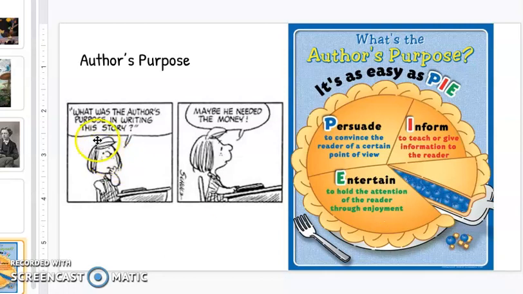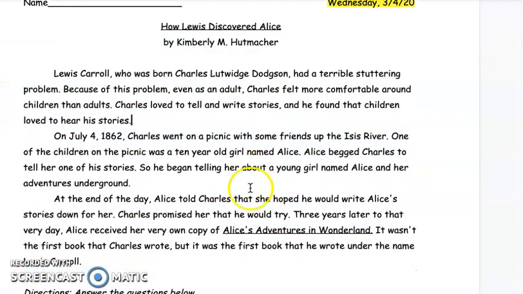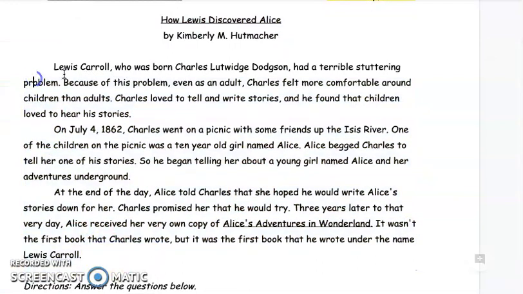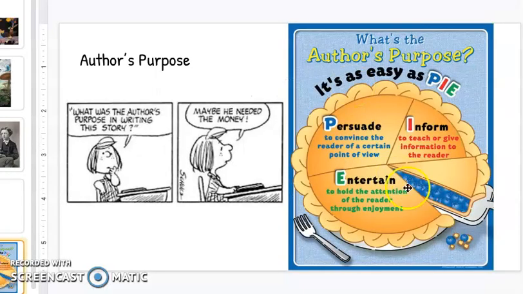We have a little comic here. She's like, oh, what's the author's purpose in writing this story? Maybe he needed the money. Maybe, but we're actually going to be looking more at this information. So we know that in these 3 paragraphs, it looks like she's giving a lot of information, facts, non-fiction facts. Okay, so it's inform, to teach or give information.